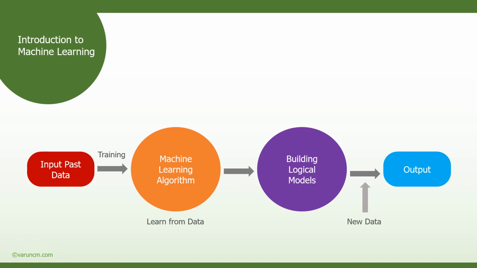The logical model analyzes it based on the already existing data, categorizes it and generates the appropriate output. The basic thing it does is identify under which category this will fit, so that you can analyze it and get the appropriate output. So this is how the machine learning algorithm works.